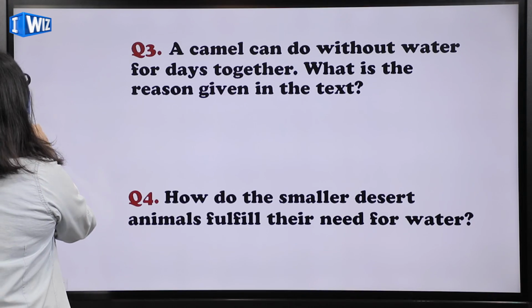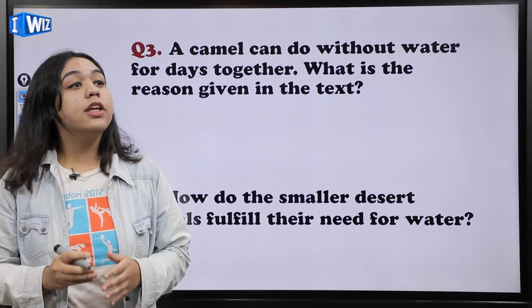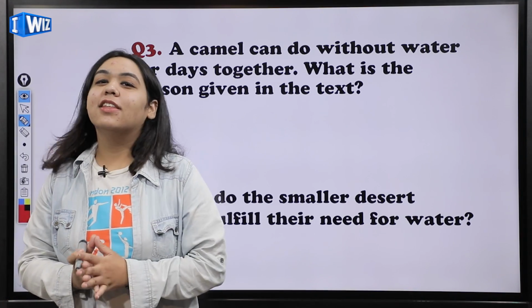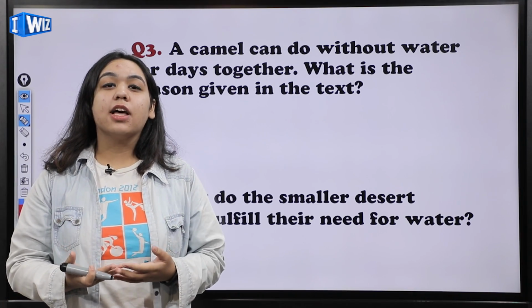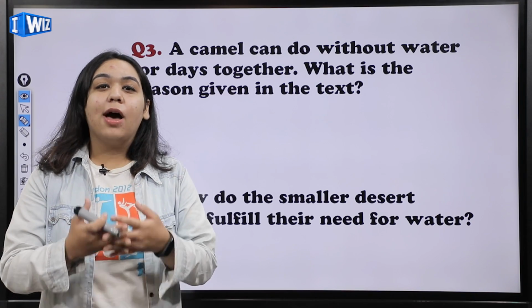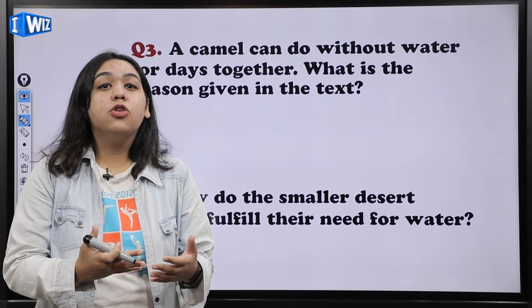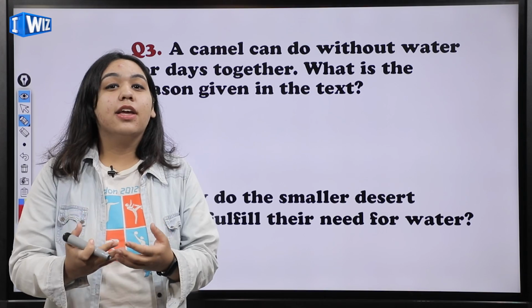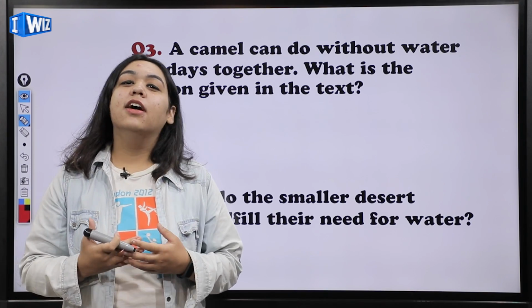Moving on to our next question, which says a camel can do without water for days together. What is the reason given in the text? In the text, we have also discussed that the reason a camel can go without water is that a camel sweats very little. Unlike human beings, who sweat a lot, camels sweat very little. That's how they can retain a lot of water in their body.